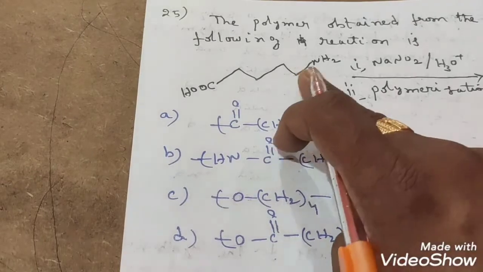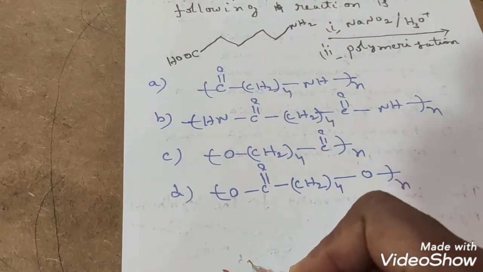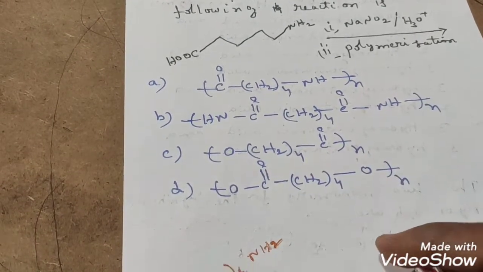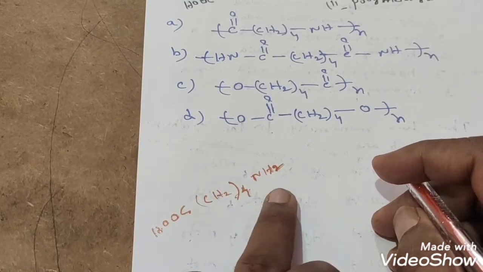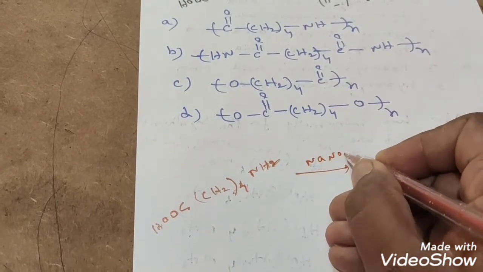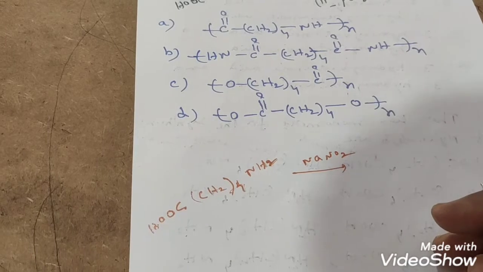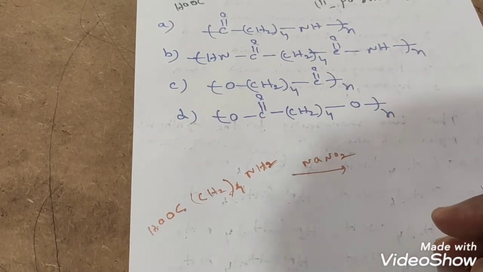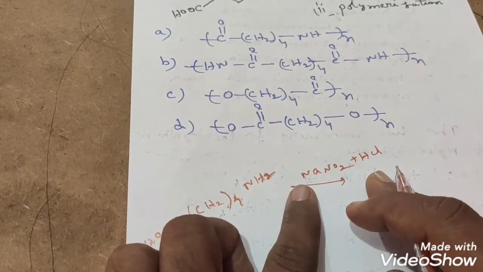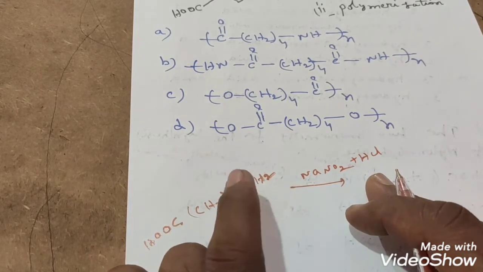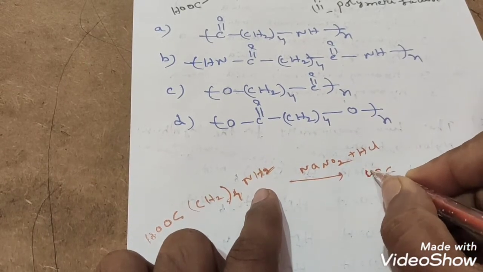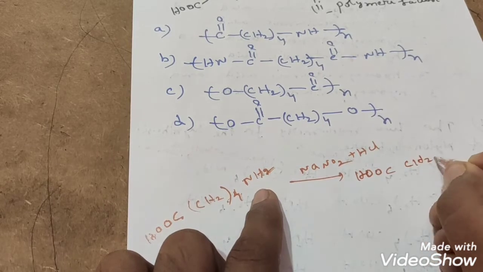Next, what have they given? NH2 is there, and you can take that as it is. This is the reactant molecule: COOH, CH2 four times, NH2. When this reactant is treated with NaNO2 plus HCl, we already know this is a diazotization process. NH2 will be converted into N2Cl.